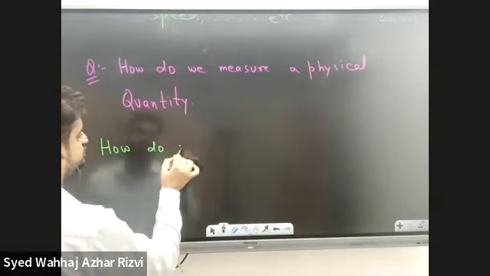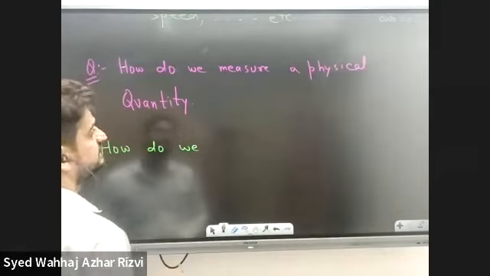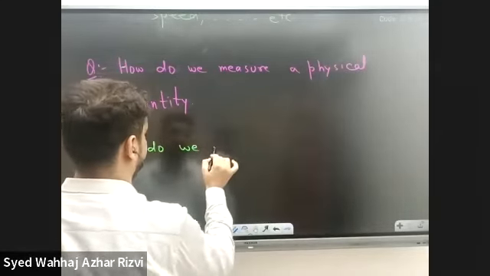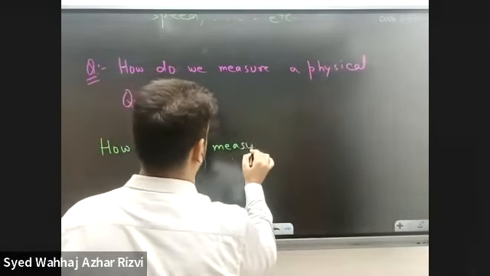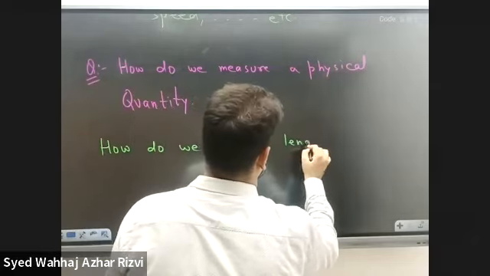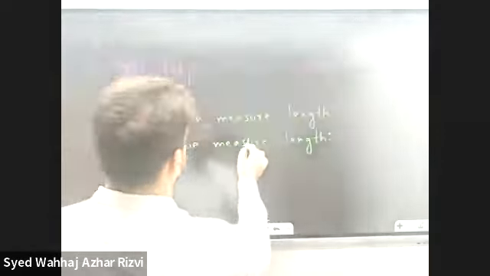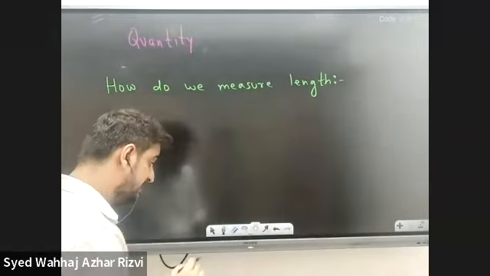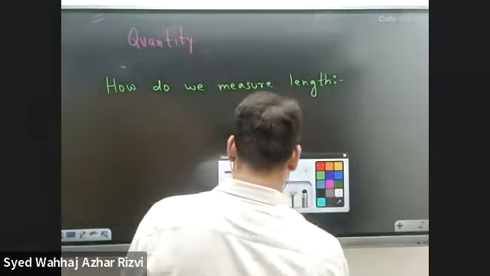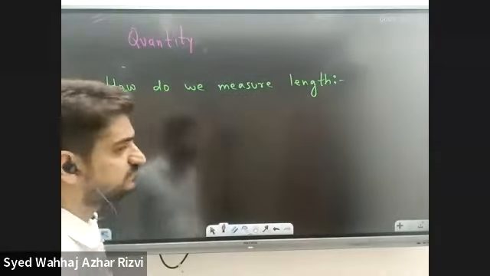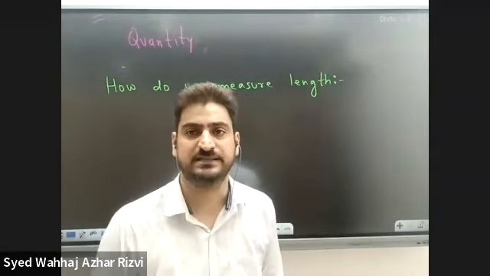How do we measure length? This is the first thing that we are going to deal with. What we do in the beginning is take a reference value of length.